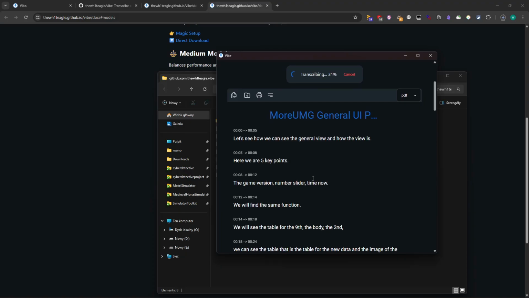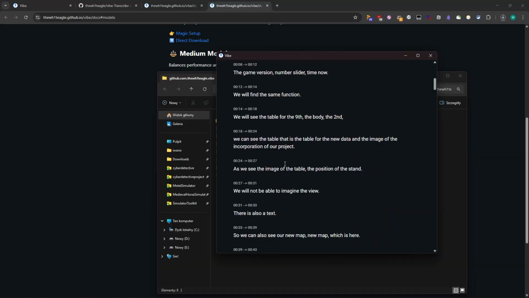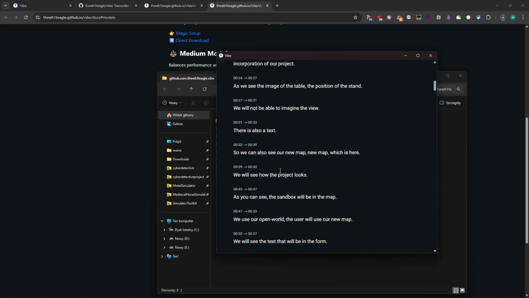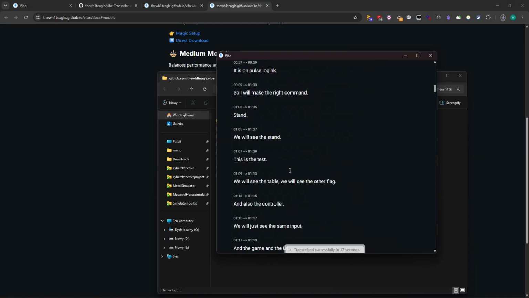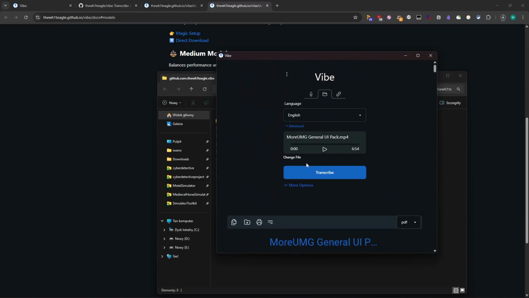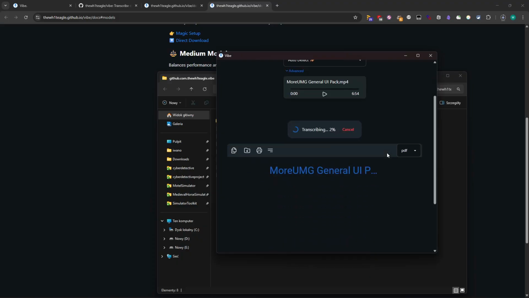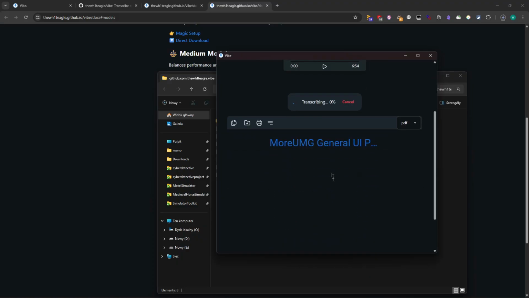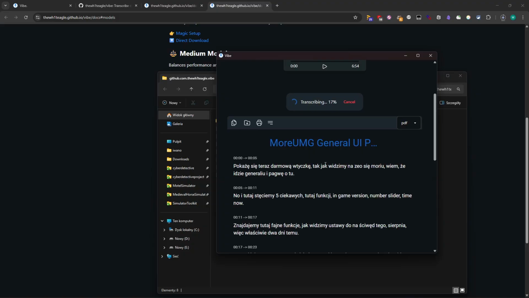Alright, so key points, the game version number slider actually has been translated, so it's great because it has been transcribed. This is also a text, the sandbox will be the map. It's great, so it has been transcribed. That's actually very powerful stuff. And now I just use auto detect and it should show Polish. If not, I will just mark it as Polish. And yeah, this is just Polish. So keep that in mind, maybe just try to avoid auto detect and use Polish. And as you can see, it's just in Polish and detected pretty nice.